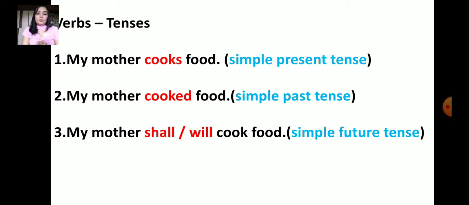Read this sentence. Number 1: My mother cooks food. She is cooking, so it is present tense. My mother cooked food. The verb tells us which tense it is.